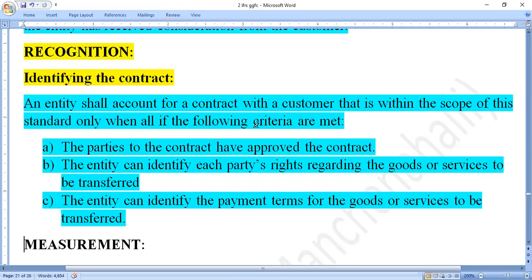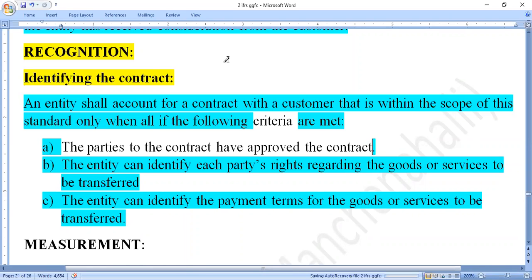This will satisfy the criteria. We have to satisfy the criteria, we have to satisfy the conditions. What are those conditions, or terms? The first one is that the parties to the contract have approved the contract. The contract must be legally enforceable. That means the contract must be legally enforceable.